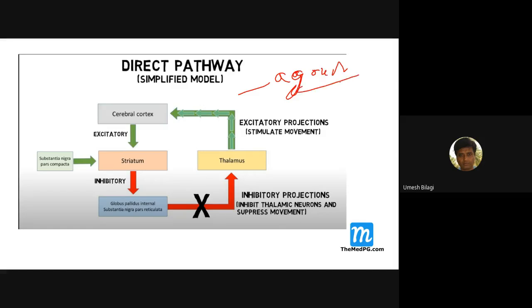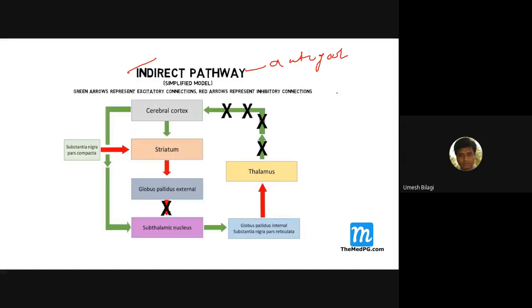If the flexors are to contract, the impulse has to increase. For the extensors of the elbow, you expect the reverse, inhibition. This happens with the indirect pathway, where the ultimate result is inhibition. How does that happen? Let us see. The cerebral cortex will send excitatory impulses, but here the indirect pathway neurons will send signals to the globus pallidus external.